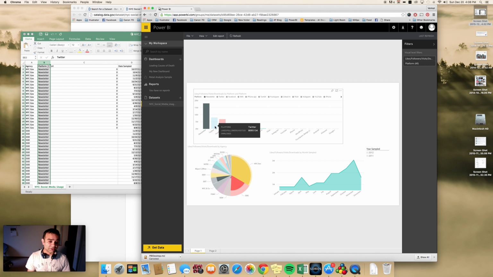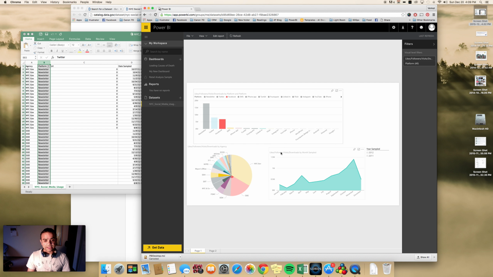Now, if I want to see which of these agencies are using the other platforms, for example, if I want to see who's using Twitter, right? Okay, all right, looks like the ones that are not using newsletters are actually using Twitter quite a bit. Similarly, Facebook, right? There are some overlaps here, Facebook, Twitter, etc. But it seems like there are a few that use newsletters quite a bit. So these big chunks here show us that the New York City government and DOE, DOT use newsletters quite a bit. But others are actually relying much more on Twitter and Facebook.